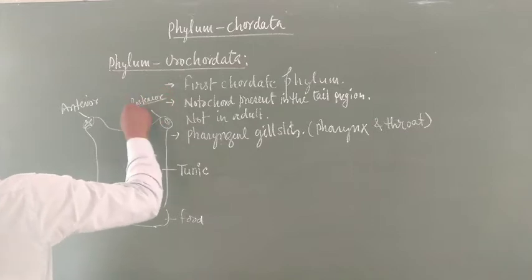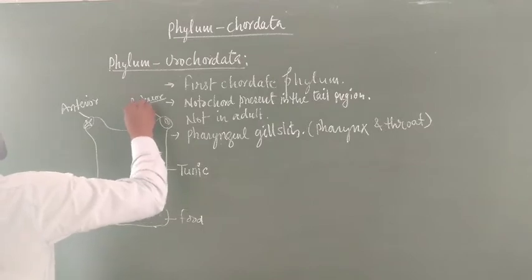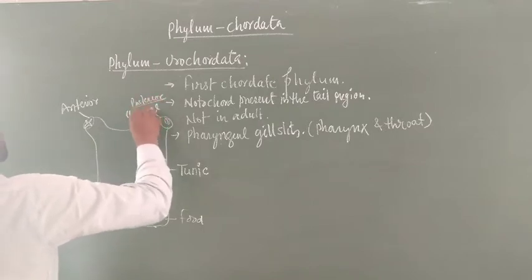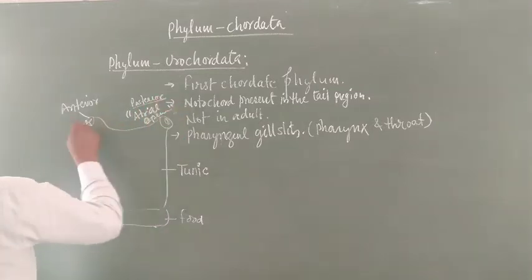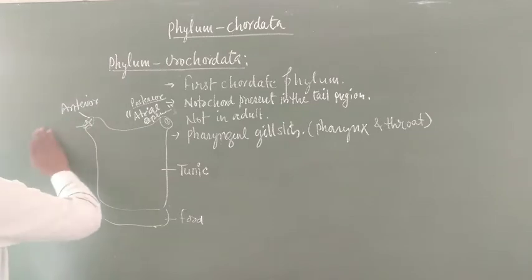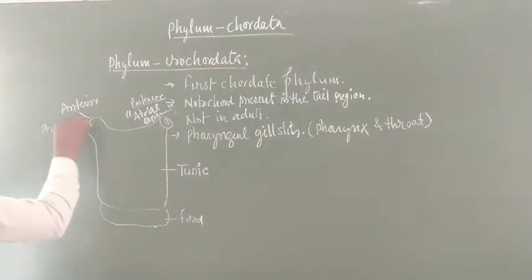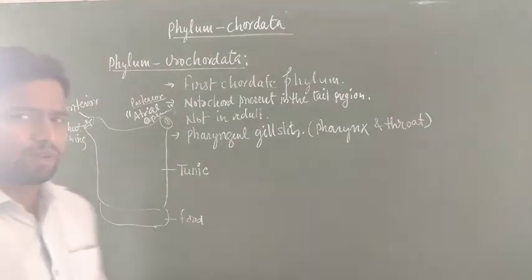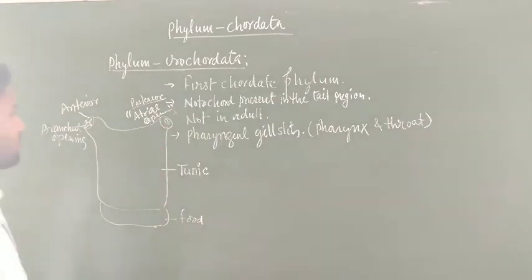The posterior opening is also called the atrial opening. The anterior opening is called the branchial opening. You know what a branchial opening is? Generally it is the anterior part, the mouth region, and this is the anal region.